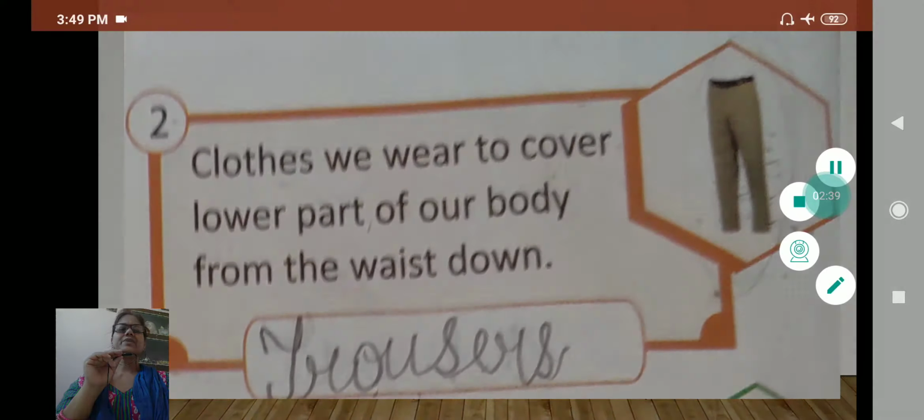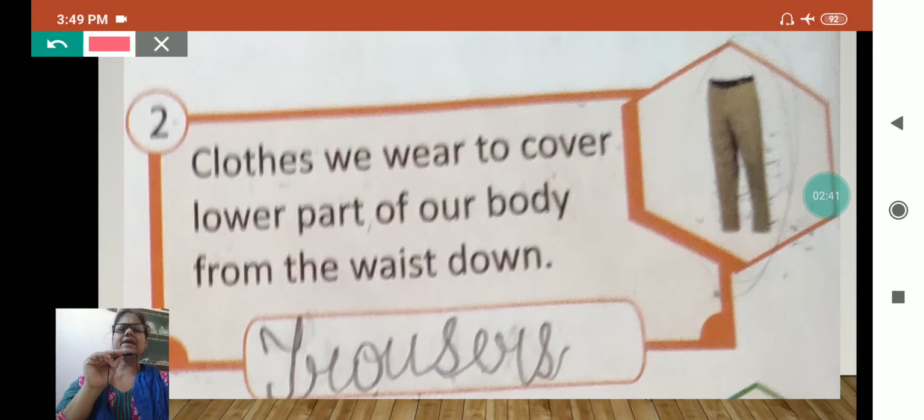And see, whenever we wear any type of pants to cover the lower part of our body, whether it is capri, hot pant, trousers, it is always in two parts, in twos. So it is always written in plural. Trousers, TROUSERS.